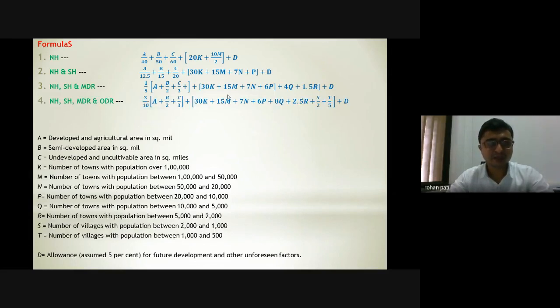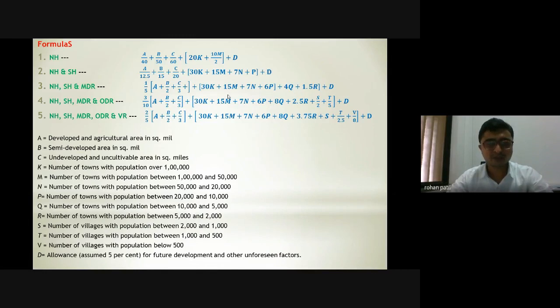Again, we have a combined formula for national highways, state highways, MDR and ODR. You can see it here. These are big formulas, where T is the number of villages with population ranging between 1,000 and 5,000, as I have said. There is again a combined formula for national highways, state highways, MDR, ODR, and village roads, where you only get added a term V, that is the number of villages with population below 1,000.